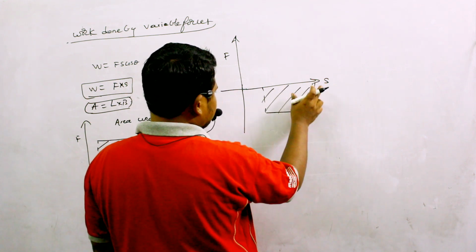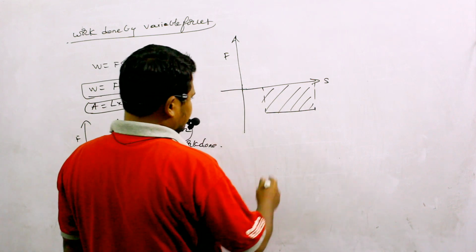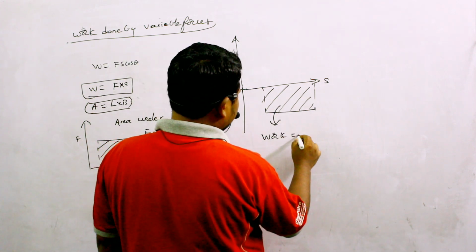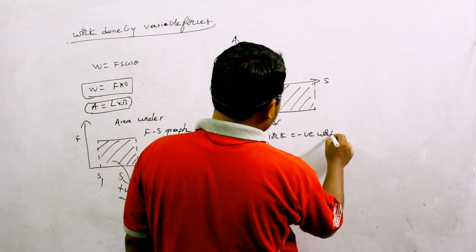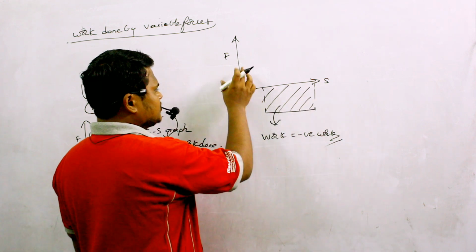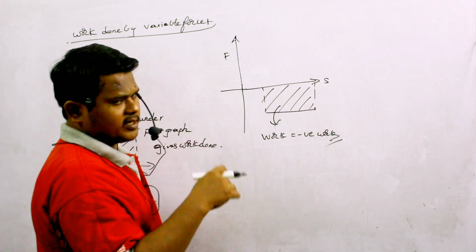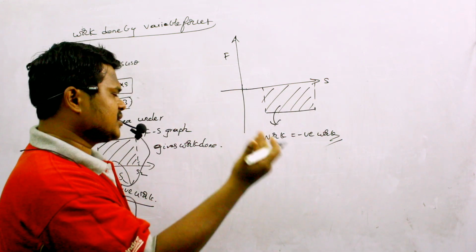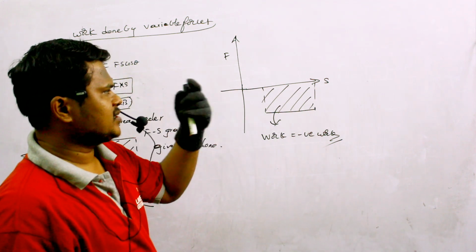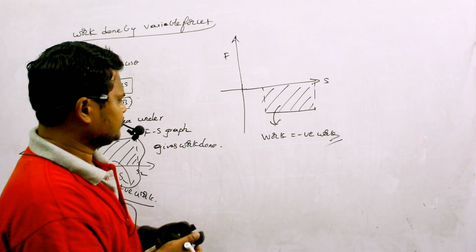So here also this area will give the work done. But this work I can say is negative, or negative work is done here. Why? Because displacement is definitely positive, but force applied is negative. So force is in one direction, displacement is in another direction. So this type of work done I can say is negative.